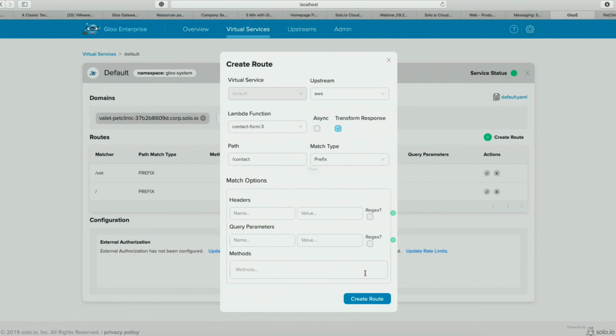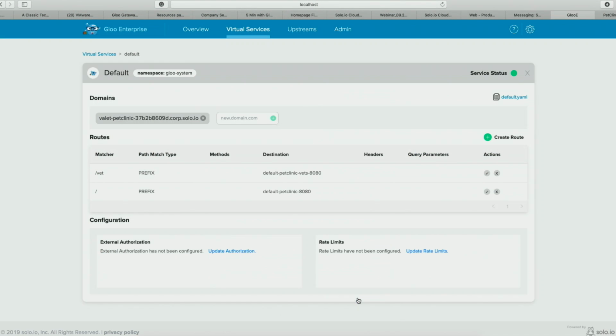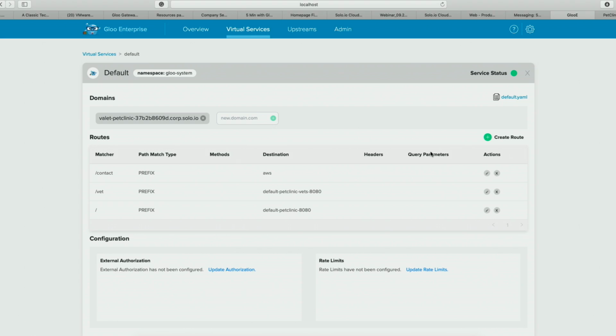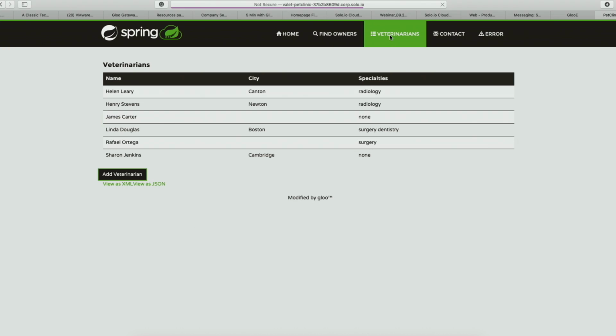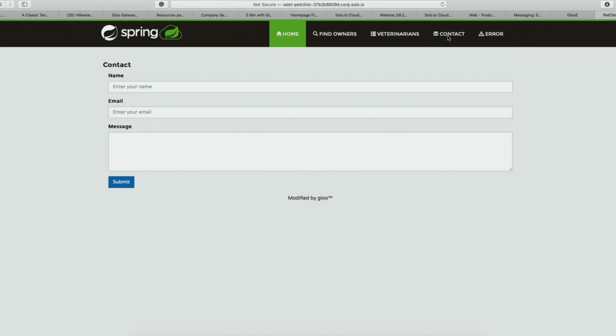So I'm just saying every time it's going to contact as a prefix, please go and spin it up. In a second, it will start. And what we'll do right now, we'll go back to the application, and we'll see that this is still a Java application, right? This is a Go microservices, and every time I'm clicking contact, this is the Node.js function in AWS.